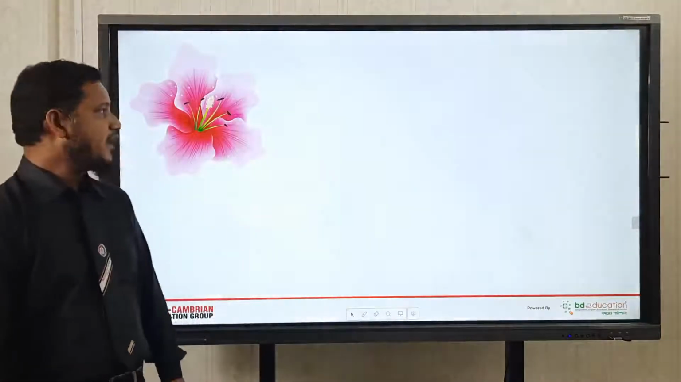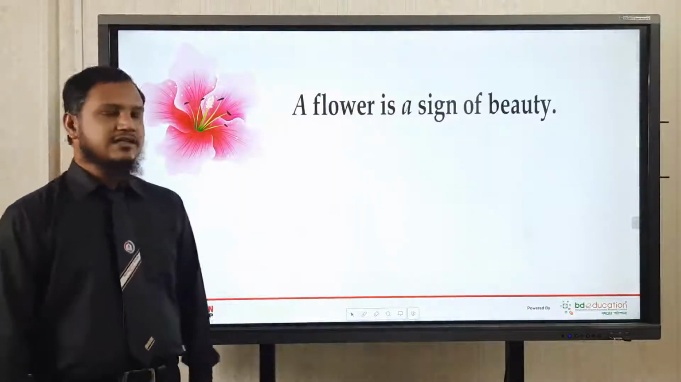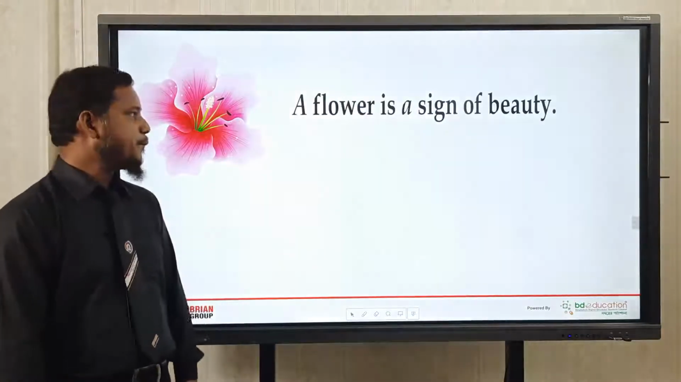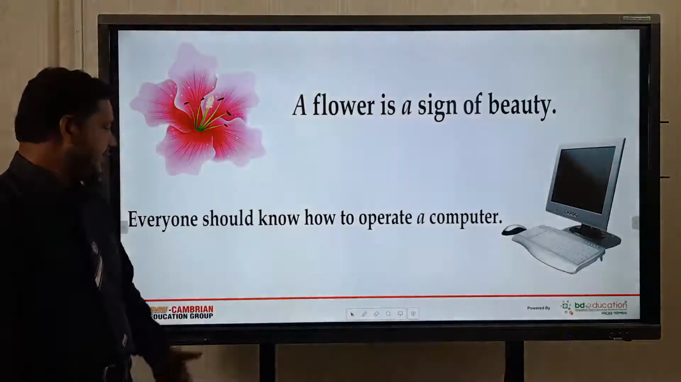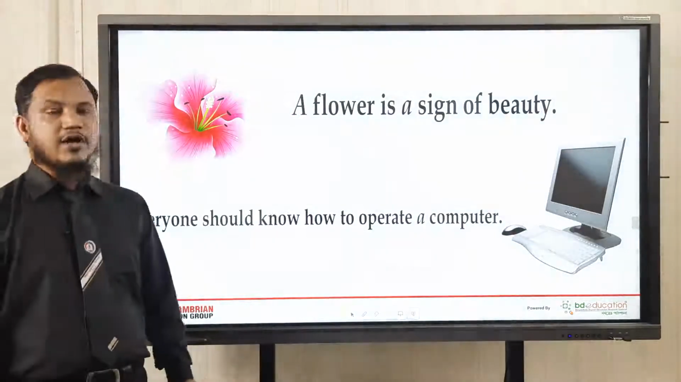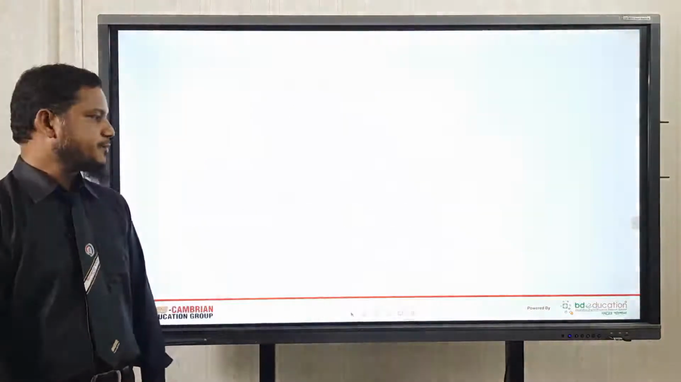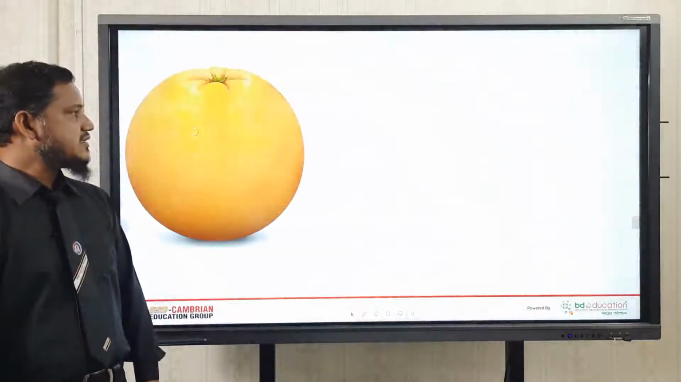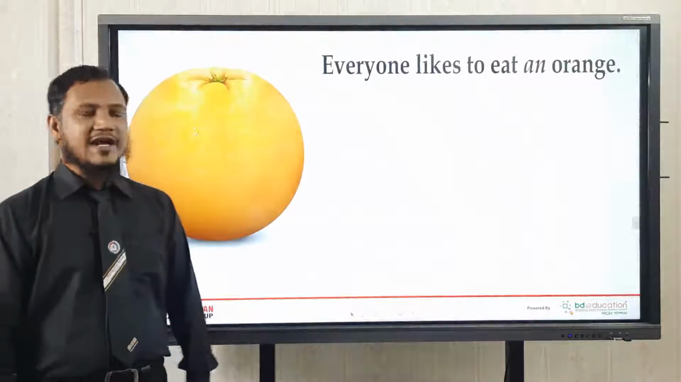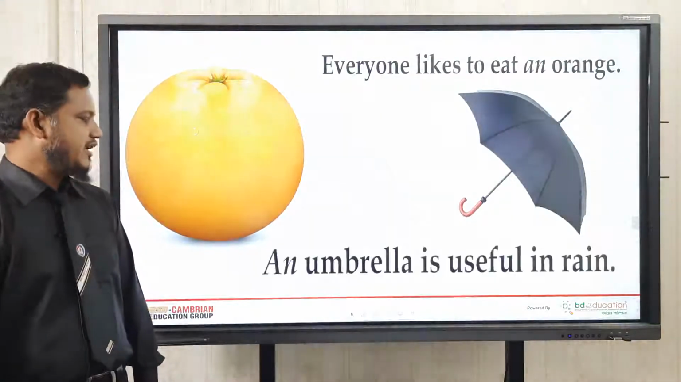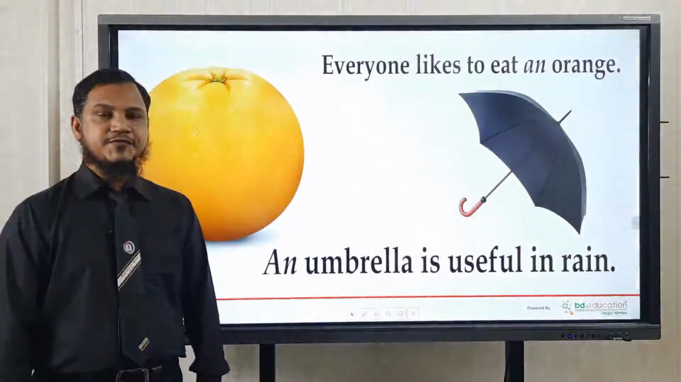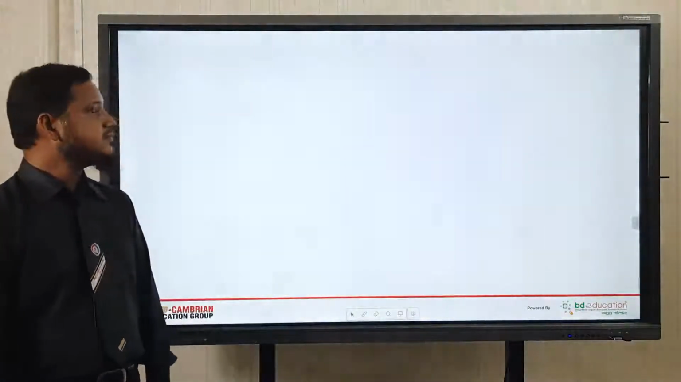You can see a picture. A flower is a sign of beauty. Now you can see a computer. Everyone should know how to operate a computer. Dear students, this is an orange. Everyone likes to eat an orange. And this is an umbrella. An umbrella is useful in rain.